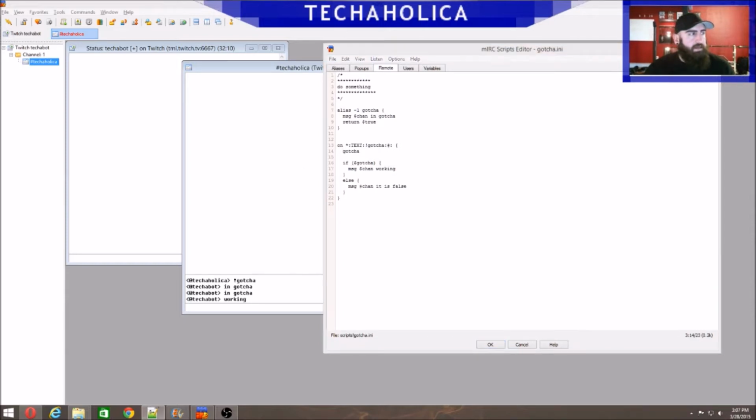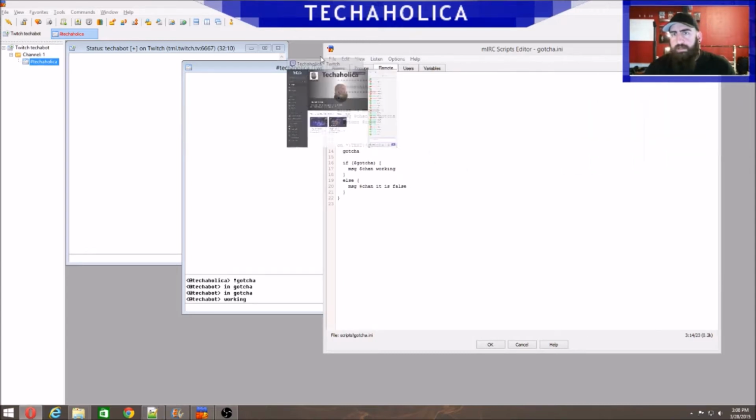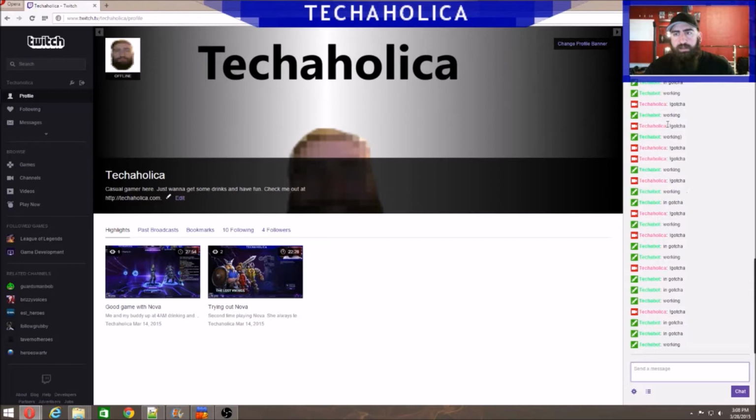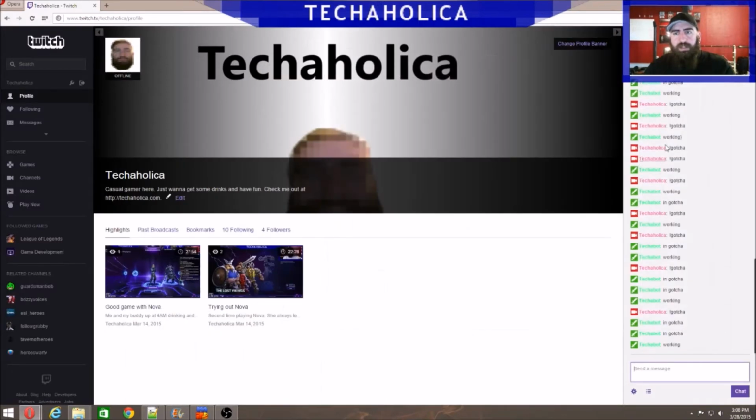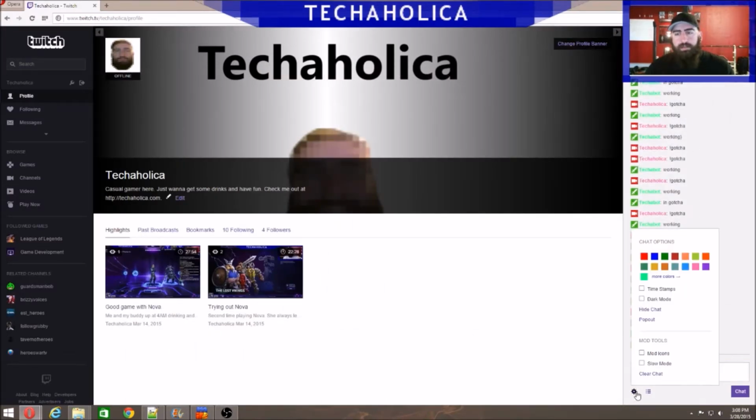All right, so the next thing we'll look at is really more the differences between scripting in IRC versus scripting in IRC for Twitch. So Twitch is a web interface, right? The chat is a web interface. So you can see here that I'm doing all my stuff in here. Even though I'm in my IRC chat room typing here, Twitch is taking that and putting it into this web interface here.